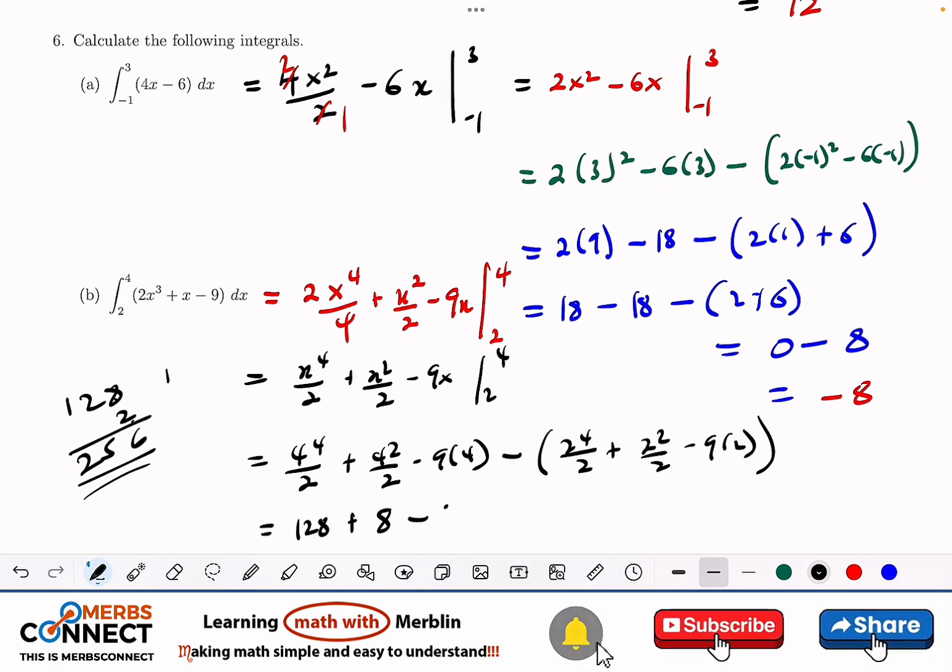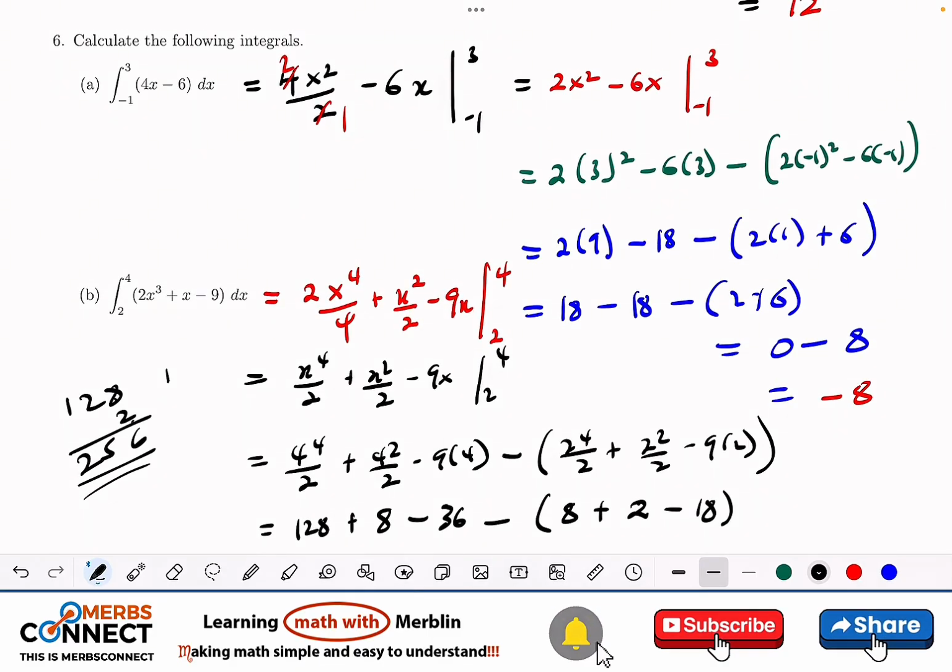Then 9 times 4 is 36, minus 2 to the power 4 is 16, divided by 2 should give us 8, plus 4 divided by 2 should give us 2, and then this one is going to be, is it minus 18 or plus 18? Okay, minus 18.